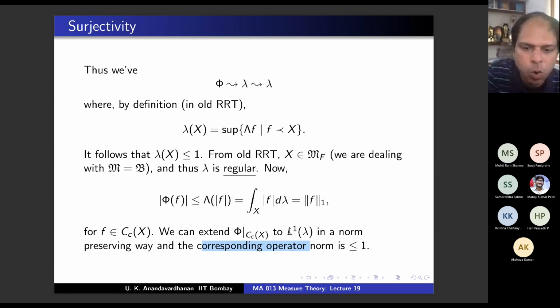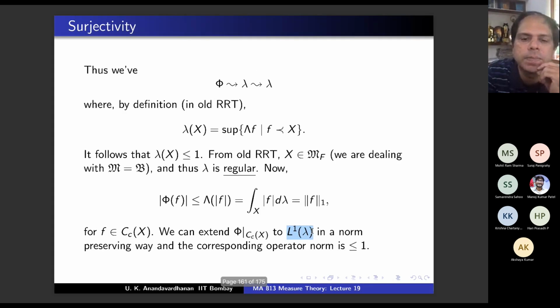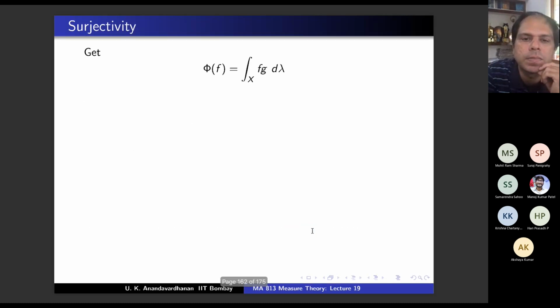It is the operator norm on the dual of L1 lambda, and that is less than or equal to 1. And I'm concluding that there is a g such that phi f is the integral of fg d lambda. Why is that? What is this g and where am I getting it from?